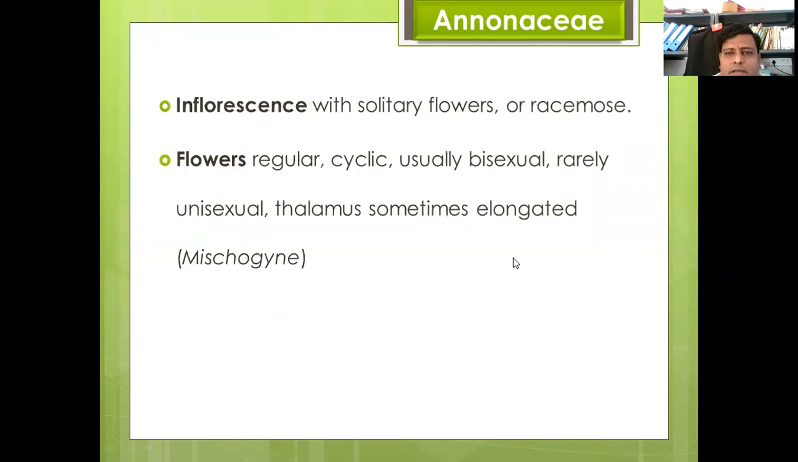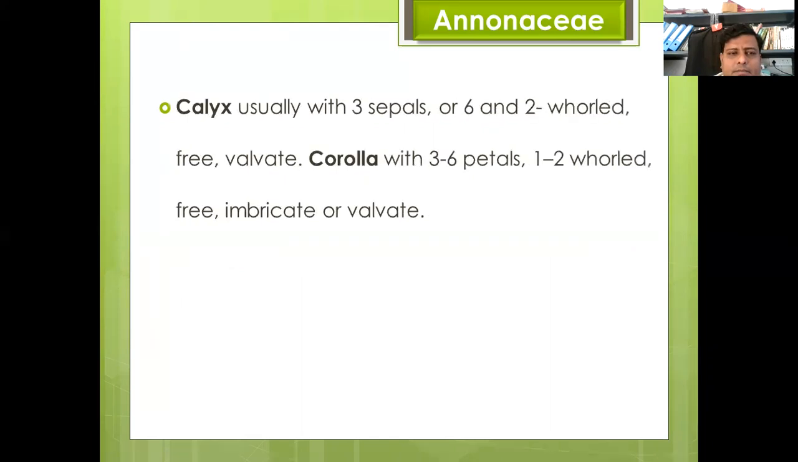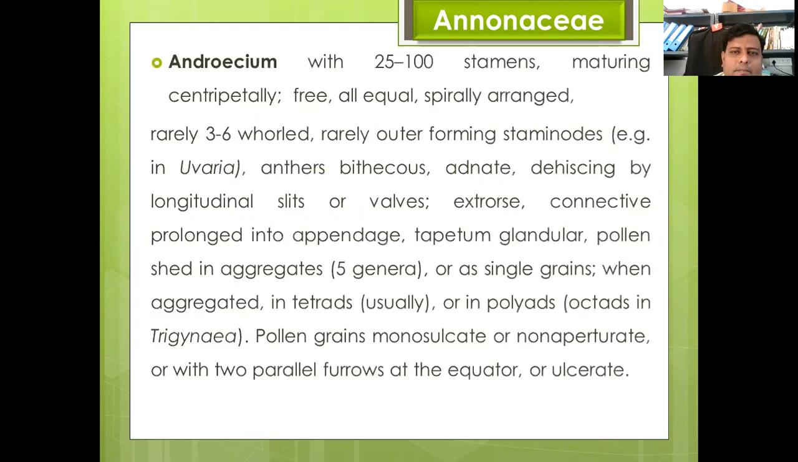Inflorescence is a solitary flower or racemose. Flowers are regular, cyclic, usually bisexual, rarely unisexual, thalamus sometimes elongated. Calyx usually with 3 sepals, or 6 in 2 whorls, free, valvate. Corolla with 3 to 6 petals, in 1 to 2 whorls, free, imbricate or valvate. Androecium has 25 to 100 stamens maturing centripetally, free, all equal, spirally arranged, rarely in 3 to 6 whorls, rarely with outer ones forming staminodes.